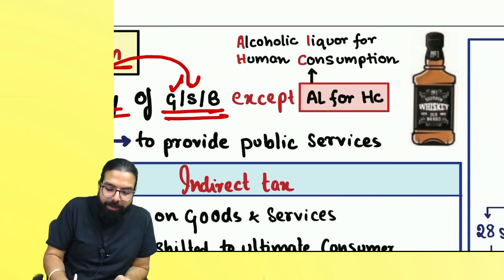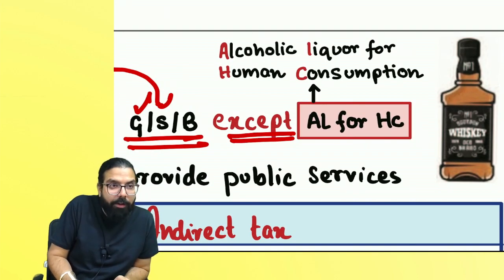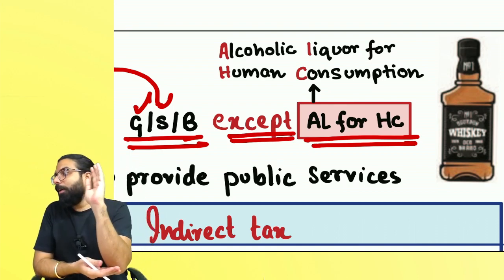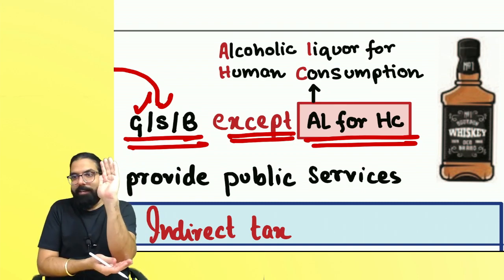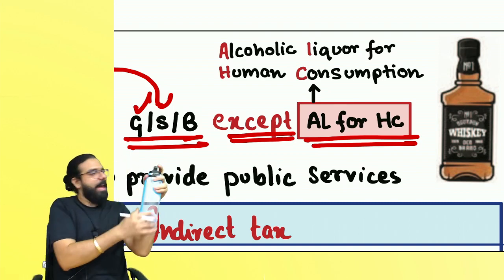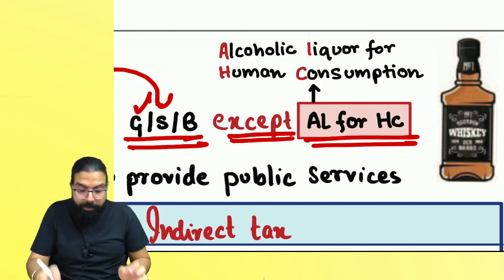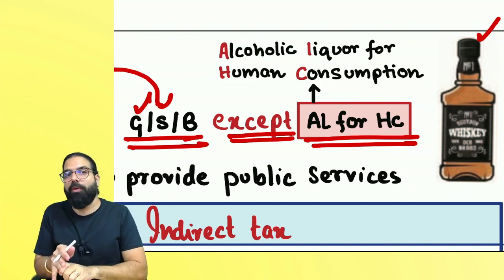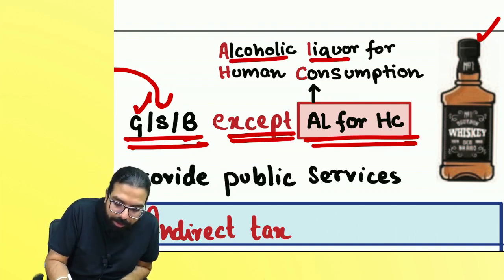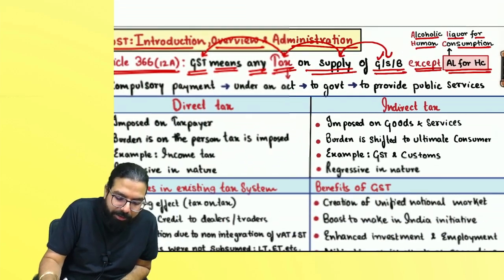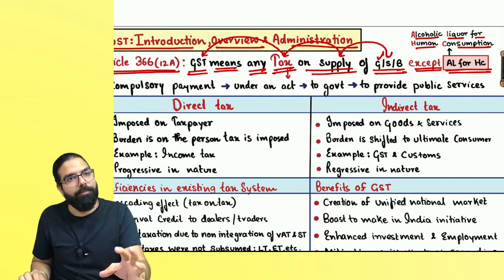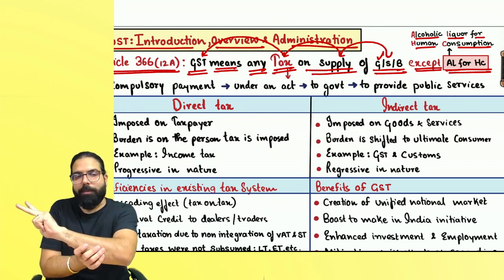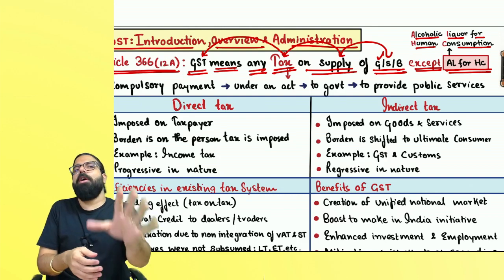Now, but then it says, except AL for HC. What is AL for HC? Alcoholic liquor. Think of a bottle sign; I don't have a bottle, so think of this as alcohol. Wherever you see AL for HC, remember alcoholic liquor for human consumption. So GST means any tax on supply of goods, services or both, except alcoholic liquor for human consumption.